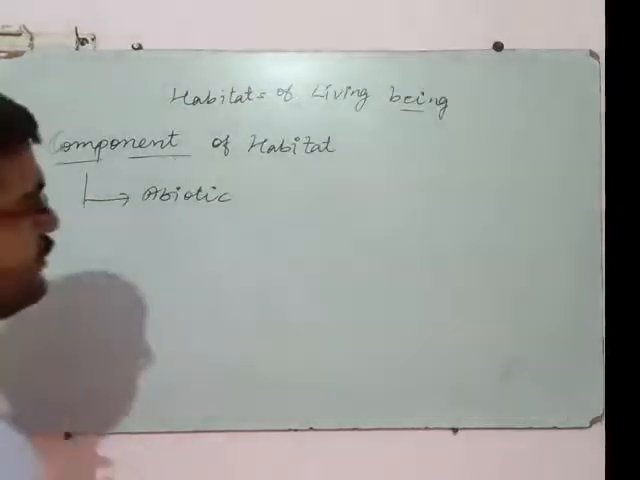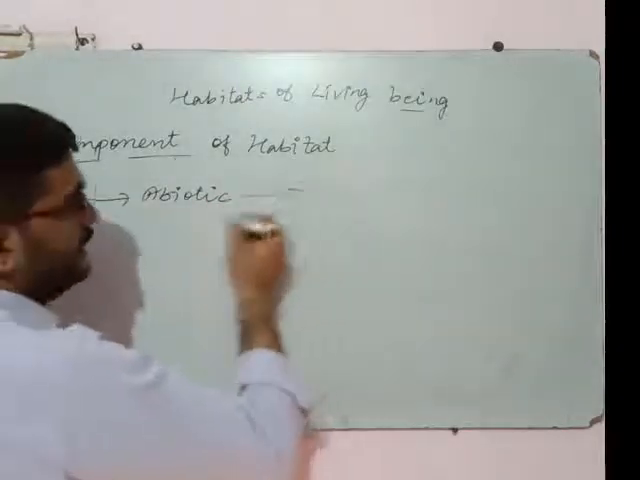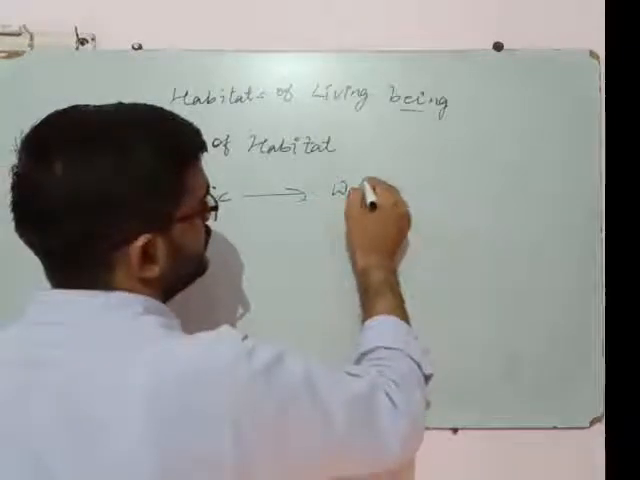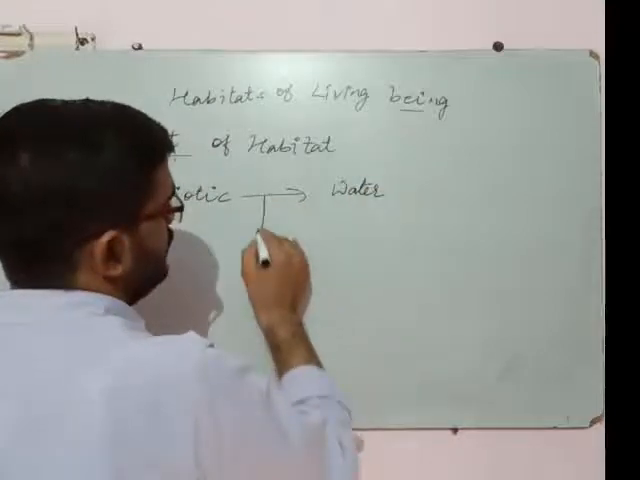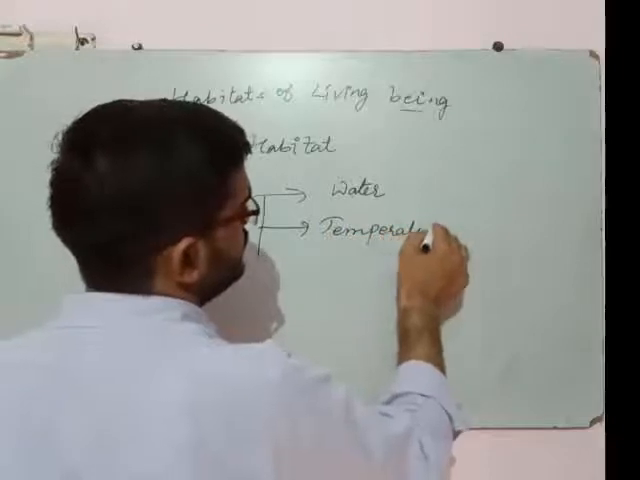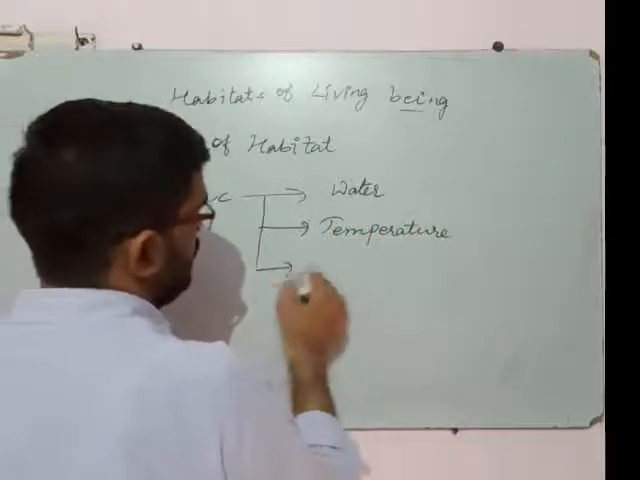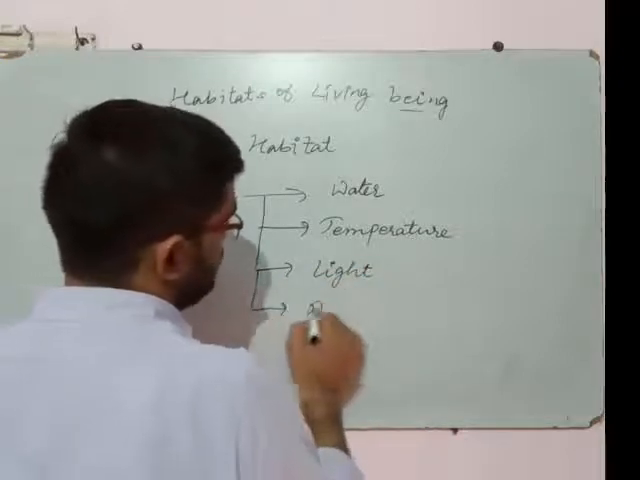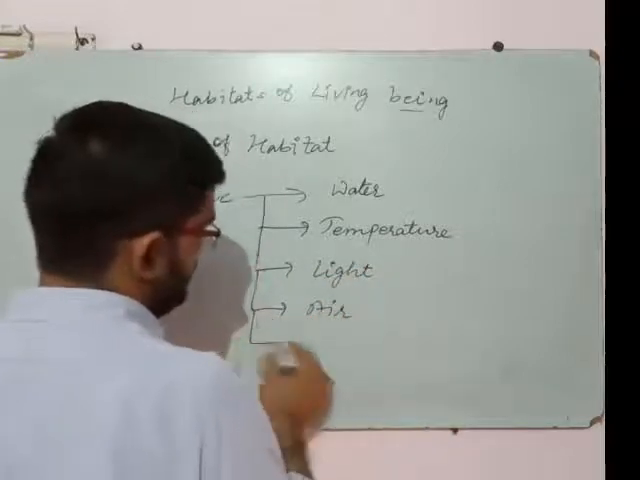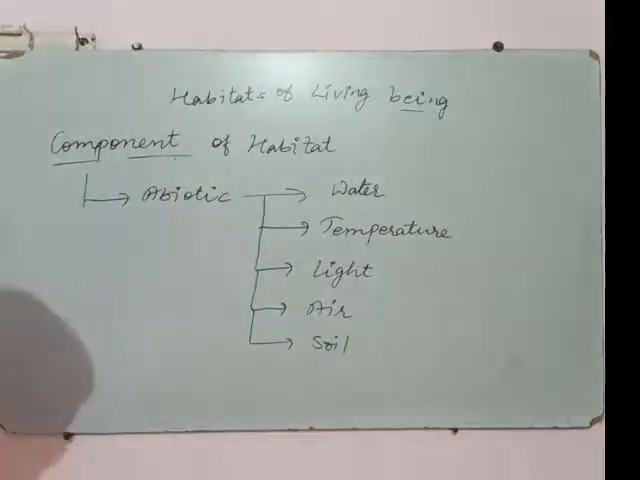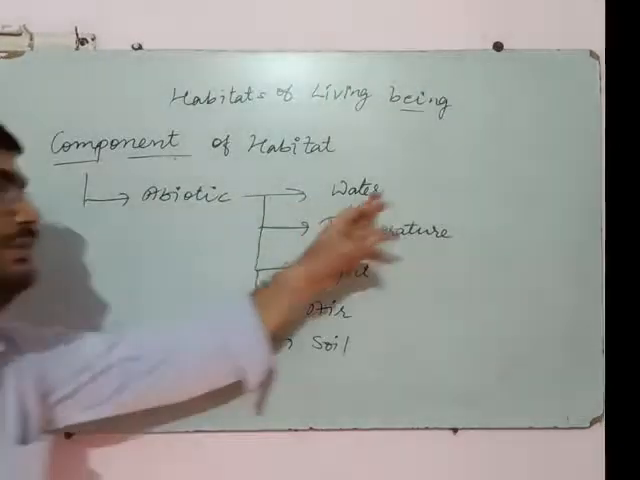Okay. So first we will discuss the abiotic components. What are abiotic components? We have discussed that they are the components that do not have life, like water, temperature, light, air and soil. These are the different types of abiotic components. First we will discuss water. What is the role of water?